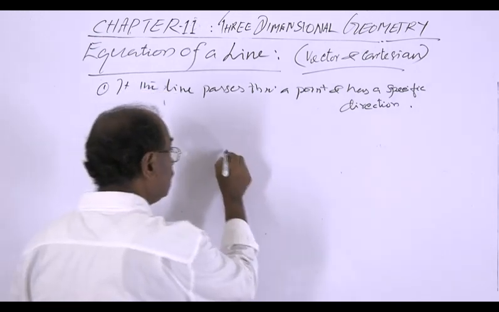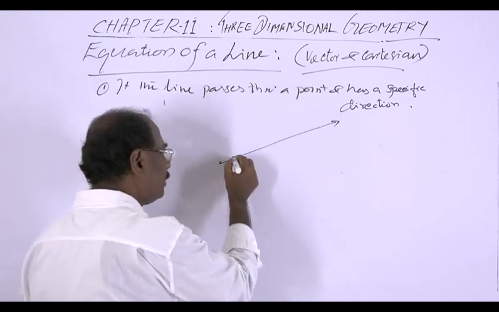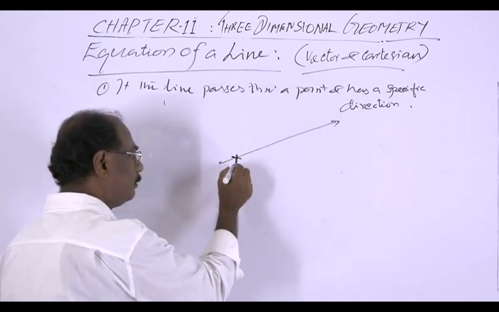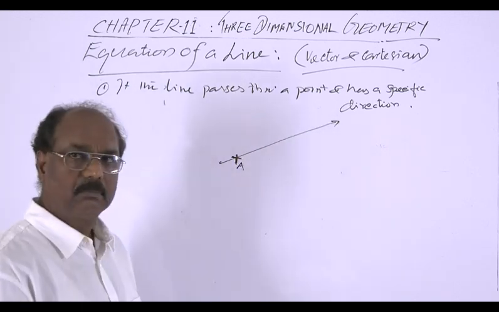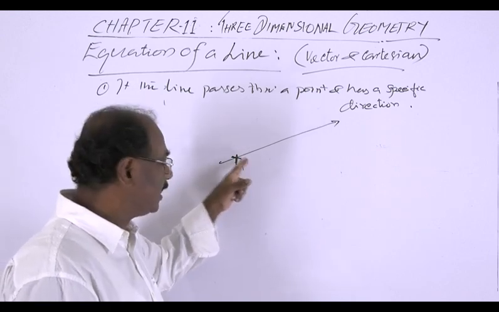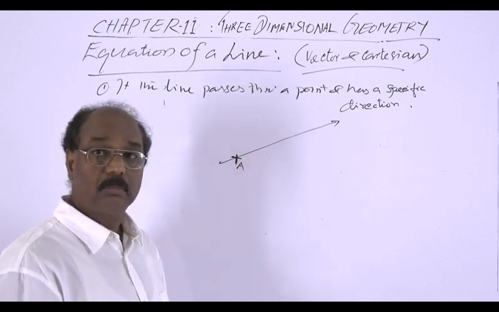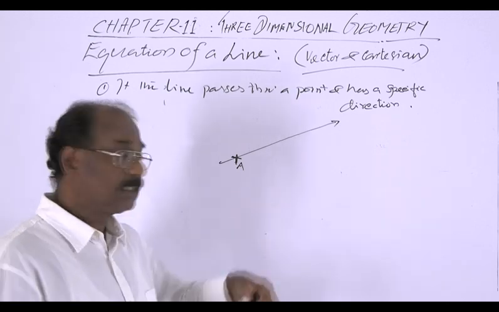Suppose the line has this direction and passes through this particular point, say A. Then there is one and only one line, this line alone. We can have a number of lines passing through a point.